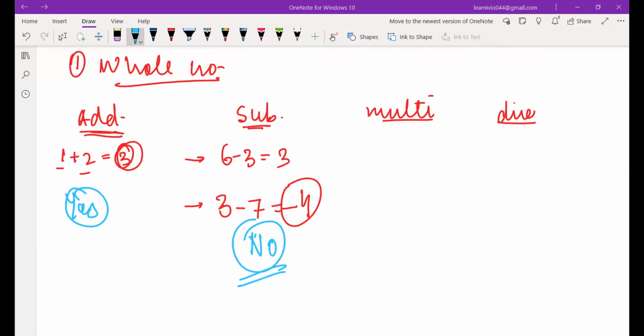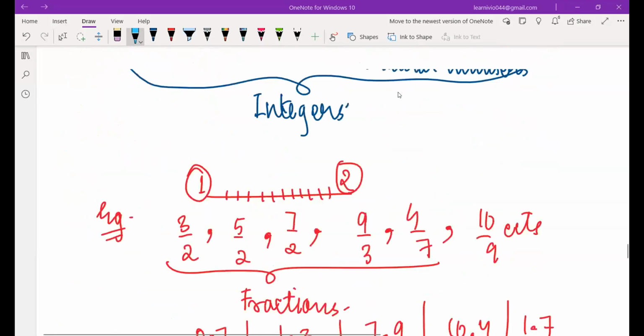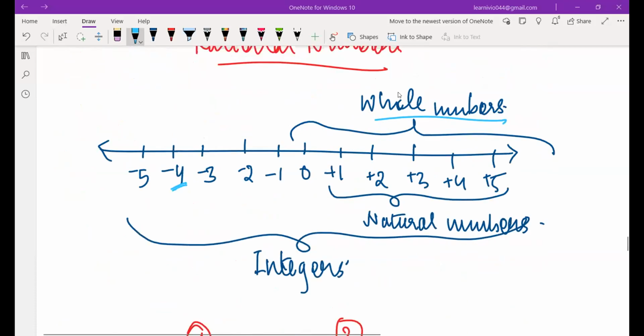Are you only talking about this? No, ma'am. I want to write the difference between whole number and the... So this is just what I was showing you. Do you see it on the screen? I've written it here. Okay, ma'am, I'll write it. One second.